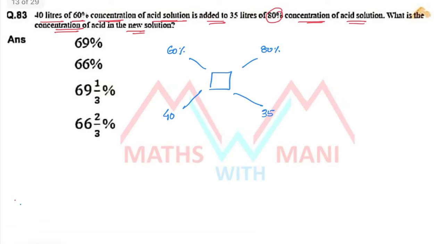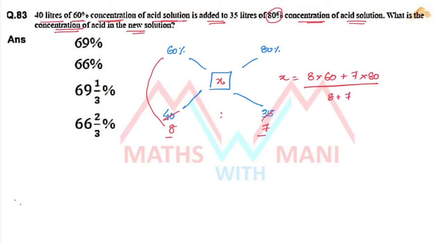Okay, what about the ratio? 5 8s, 5 7s, 8 is to 7. How do you find this? Suppose it is x, so x is equal to multiplication directly: 8 into 60 plus 7 into 80 by 8 plus 7. So 8 into 60 how much? 480, 7 8s 560 by 15. 480 plus 560.